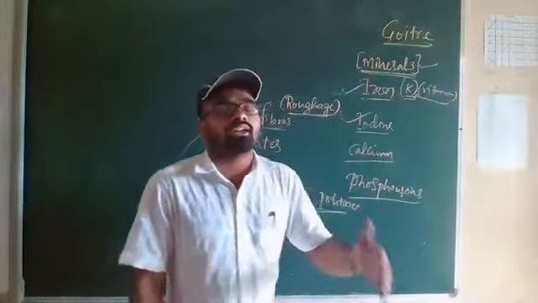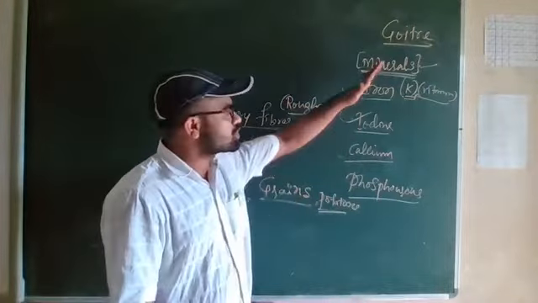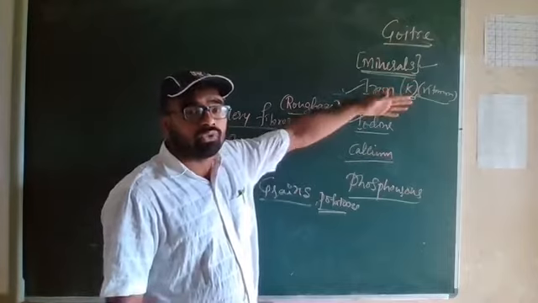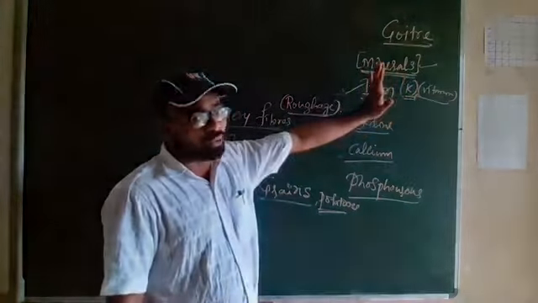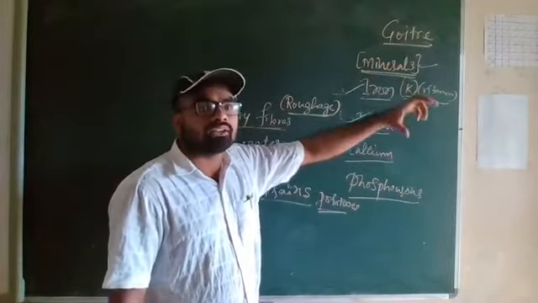If there is more iron content in the body, then blood circulation will be easy and we will have more strength. Food items containing iron are apple and green vegetables. Apple has more iron content.